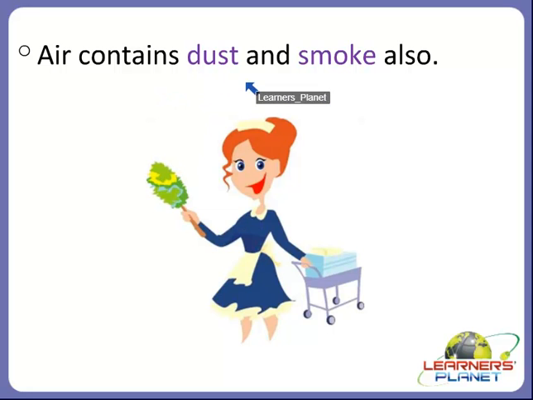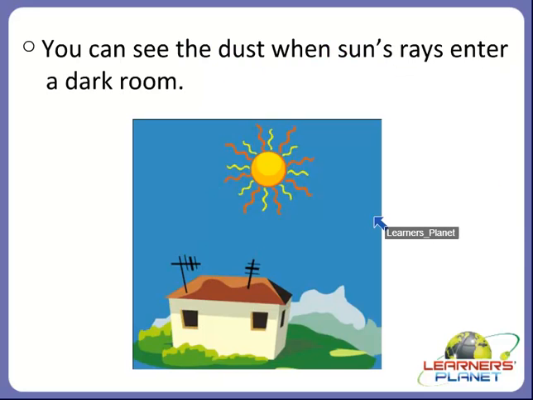So, from where does this dust and smoke come? This comes from the air which is present around us, because air contains dust and smoke. So here we see the example that you can see the dust when the sun rays enter a dark room.